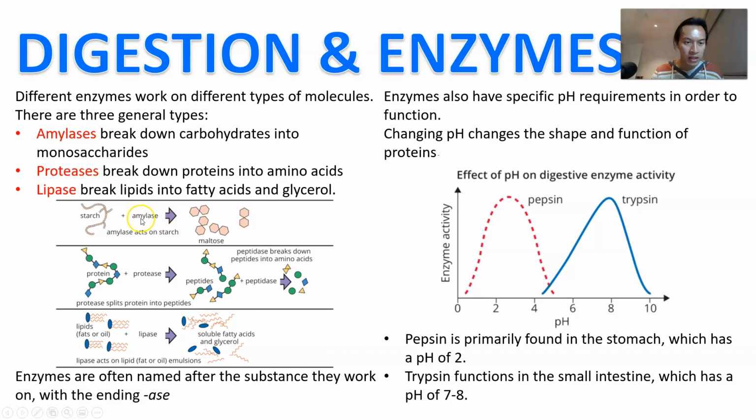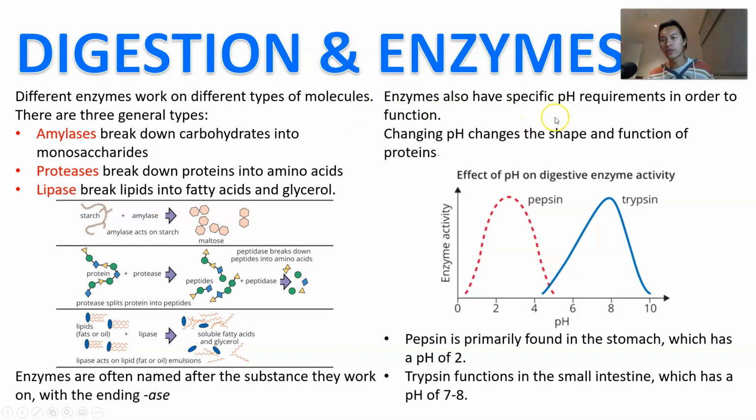So there's the amylase, there's your starch, and then it breaks it down into these little mono and disaccharides. There's your protein, and the protease breaks it down into these little peptide chains, which then get broken down later on by peptidase into amino acids. And then lipases are the enzymes that break down lipids into the soluble fatty acids and glycerol molecules. You can see the "ase" is kind of like an indicator that it's an enzyme, and usually they're named after the material that they're going to break down, okay?